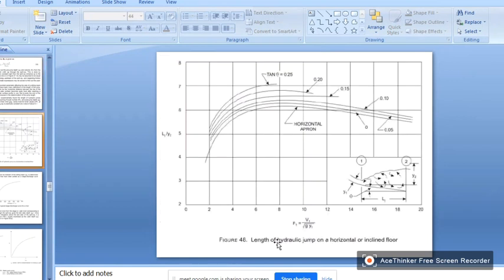See, this is how to calculate the length of the hydraulic jump. If you see a graph between Lj by y1 and Froude number, there is a lot of drastic change if the Froude number is less than 5. Look at the curve, and after Froude number F equal to 5, it is almost constant. The length of the jump is almost constant.